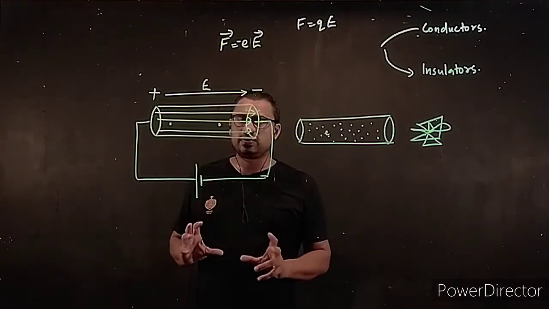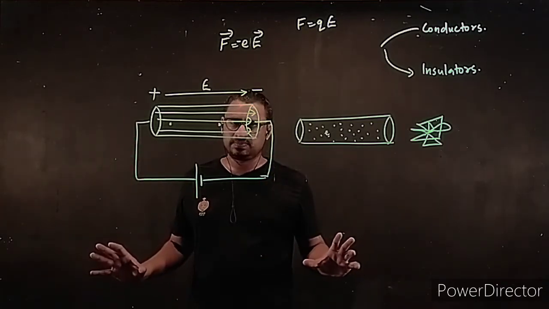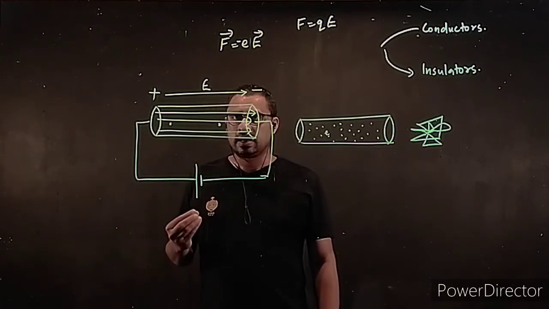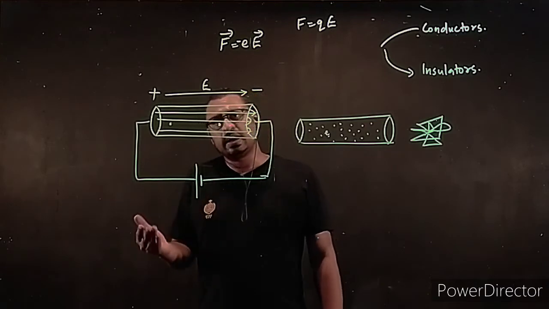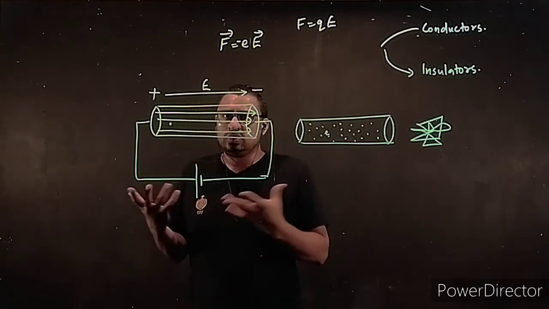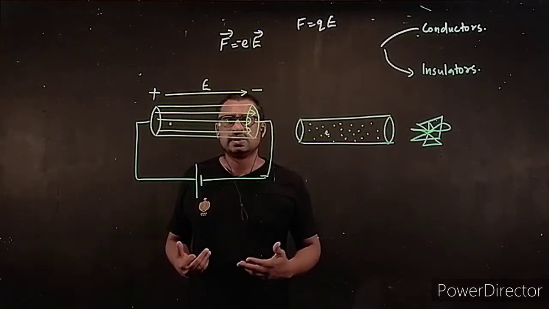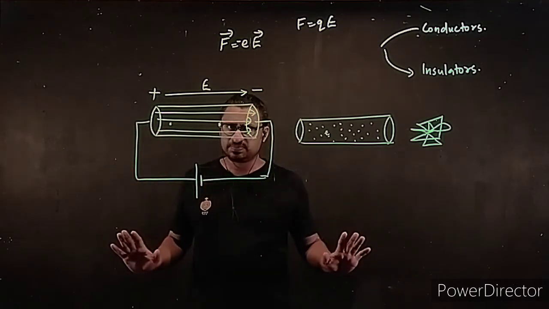That velocity will be different for different electrons. There will be an electron which is colliding at a particular velocity, and another electron will be colliding with a different velocity. So you cannot specifically say what the value of velocity is for any electron. So we will take an aggregate of it, or an average of it.